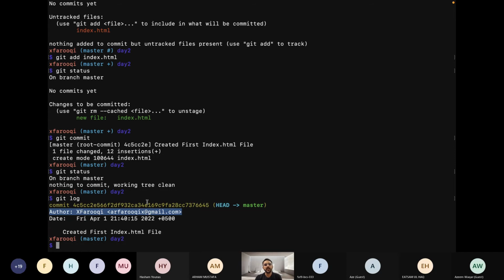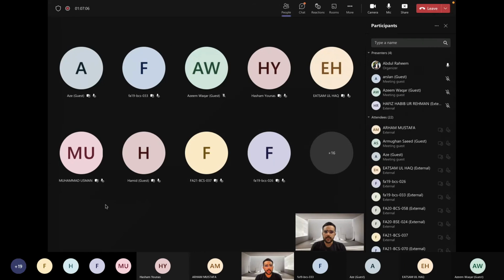In the configuration, we tell our username and email address. So it will definitely be different if you try it at your end, because your email and username will be different. So this is the git log command.